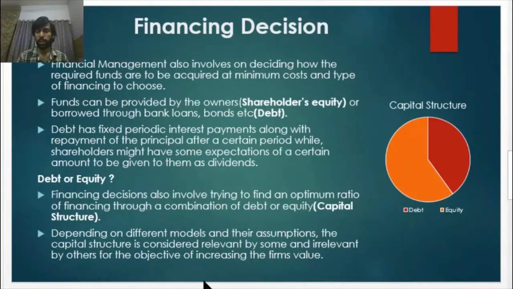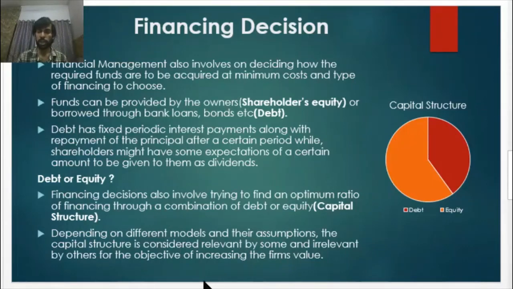Another type of decision under financial management is the financing decision. Financial management also involves deciding how the required funds to invest or use for some purpose are to be acquired at a minimum cost and choosing the type of financing. Funds can be provided by the owners as shareholders' equity or borrowed, such as through bank loans or bonds, which constitutes debt. Debt has a fixed periodic interest payment associated with it and repayment of the principal after a certain period of time.